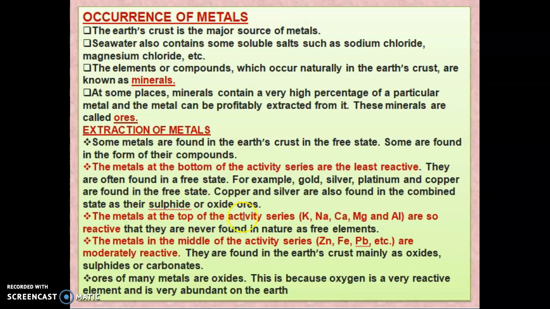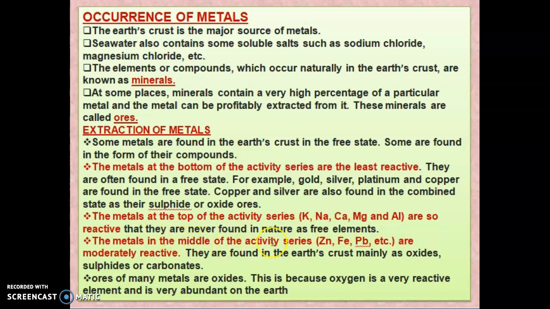Next, the metals at the top of the activity series. These are the most reactive elements, like potassium, sodium, calcium, magnesium and aluminum, which are so reactive that they are never found in nature in the free state.